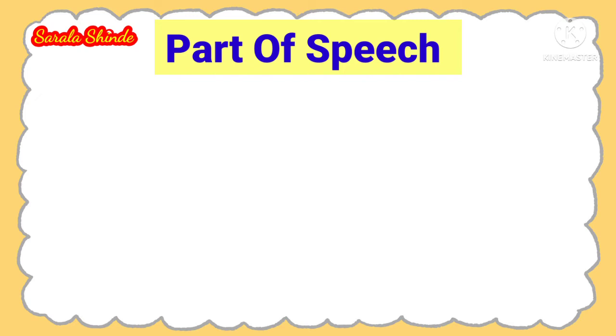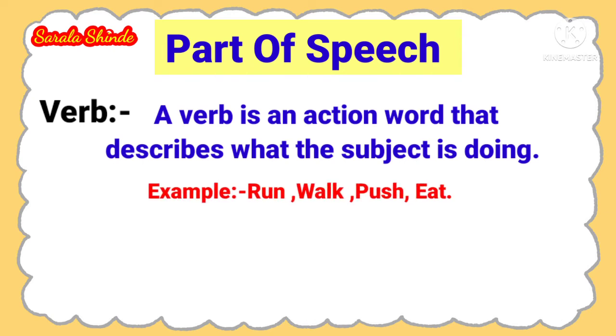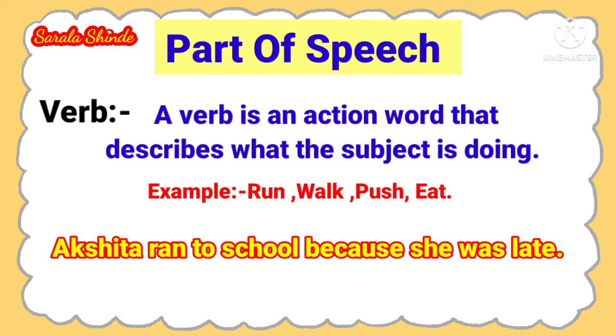Number three, verb. What is meant by verb? A verb is an action word that describes what the subject is doing. For example, run, walk, push, eat. Sentence: Akshita ran to school because she was late. Here, ran is a verb.